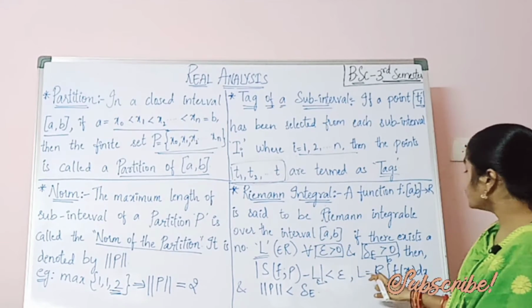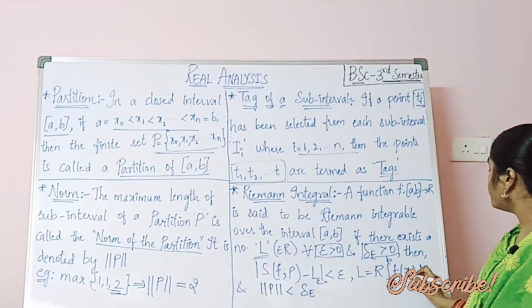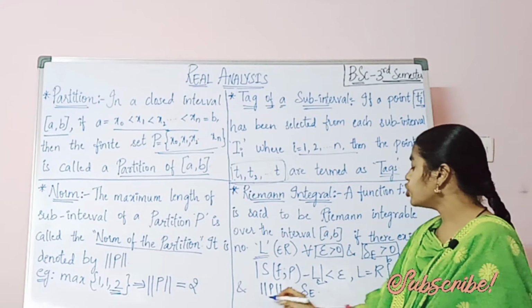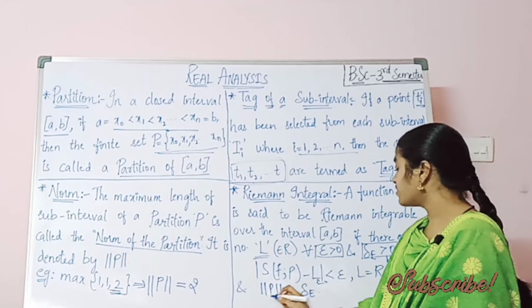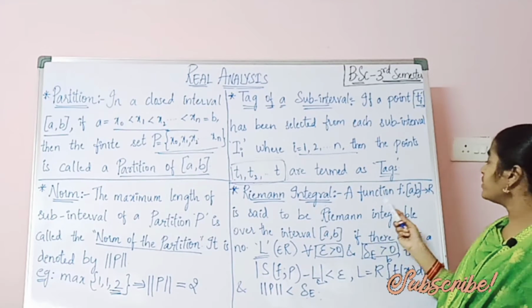Then L equals R-integral from a to b of f(x) dx, and norm P should be less than delta_epsilon. So when do we say the function is Riemann integrable?